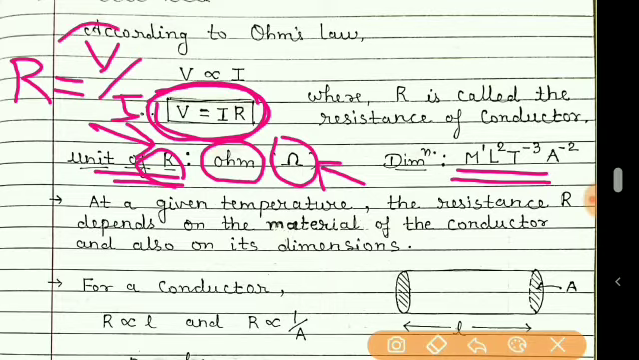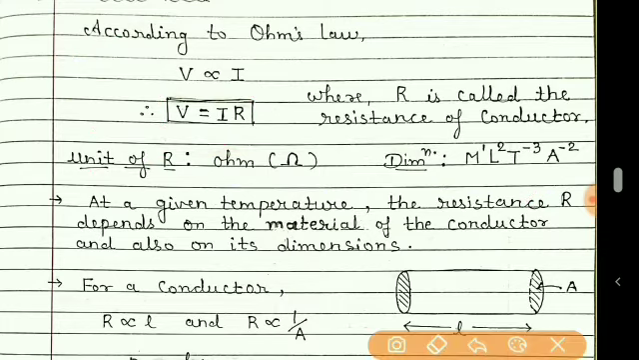So put the dimension of V that we already know from earlier chapters. We know the unit or the dimension of V. The dimension of I is also known to us. It is A, that is ampere. If you combine these two dimensions, you will easily find that the dimension of resistance R is M1 L2 T^-3 A^-2.